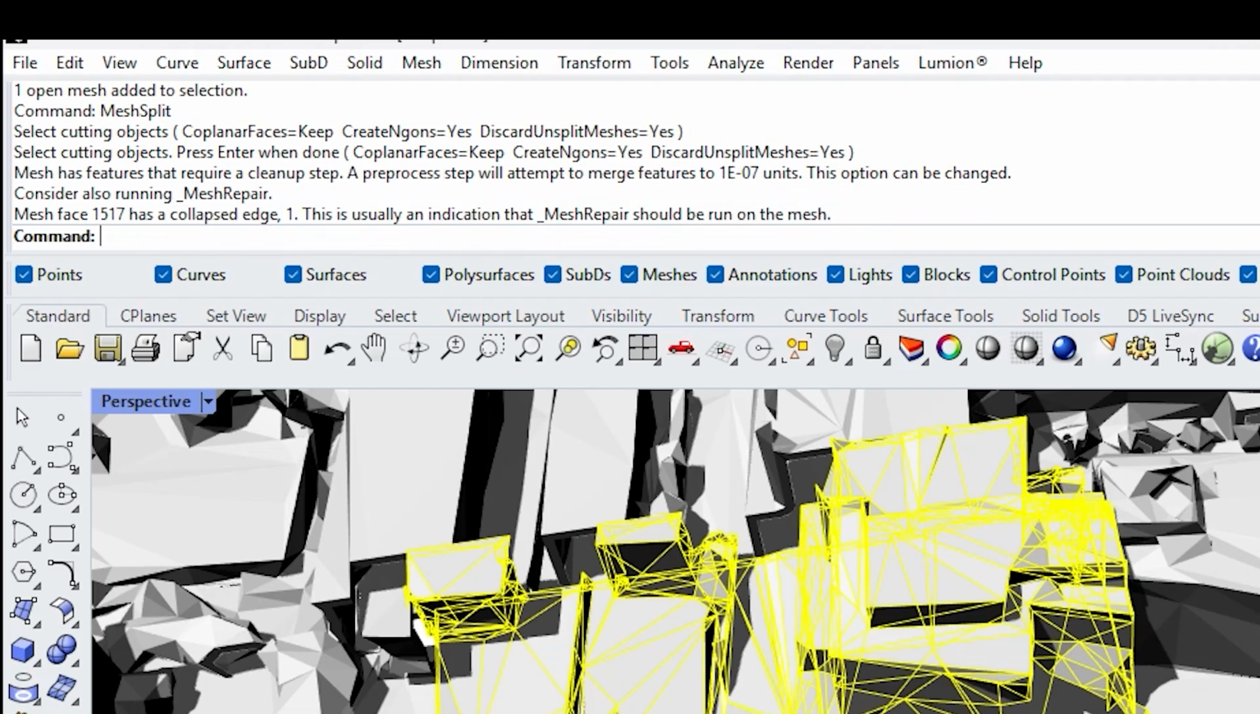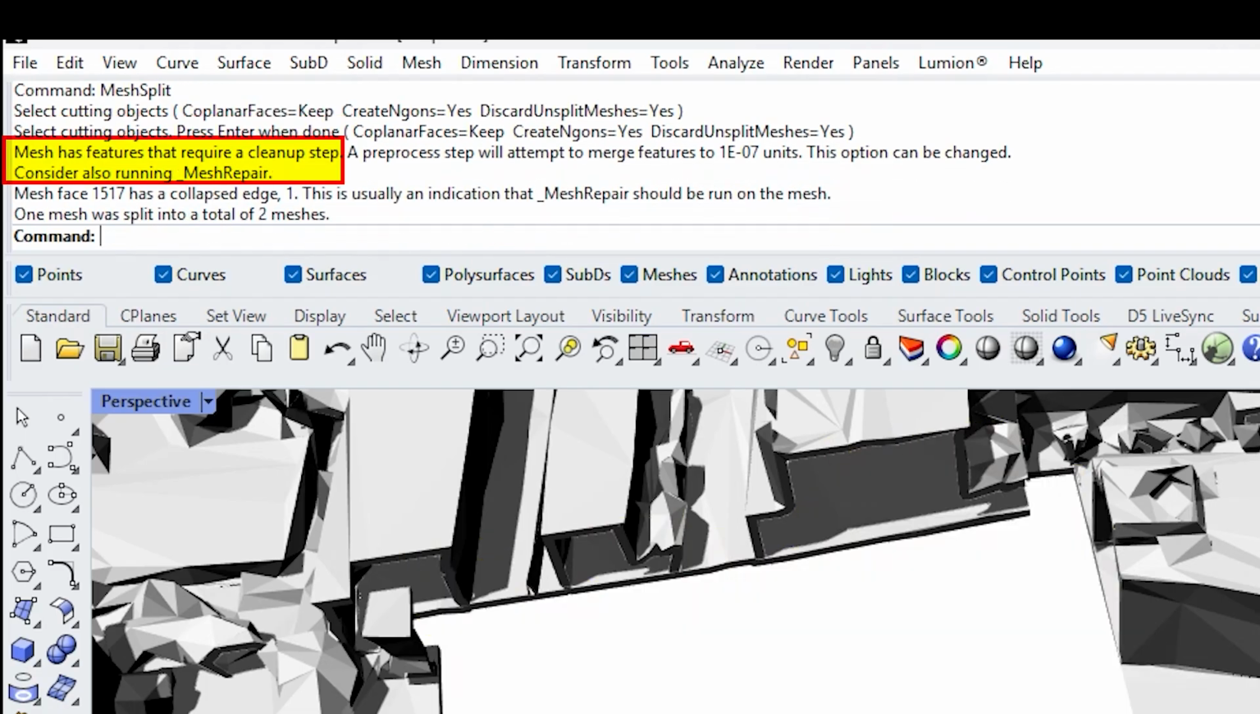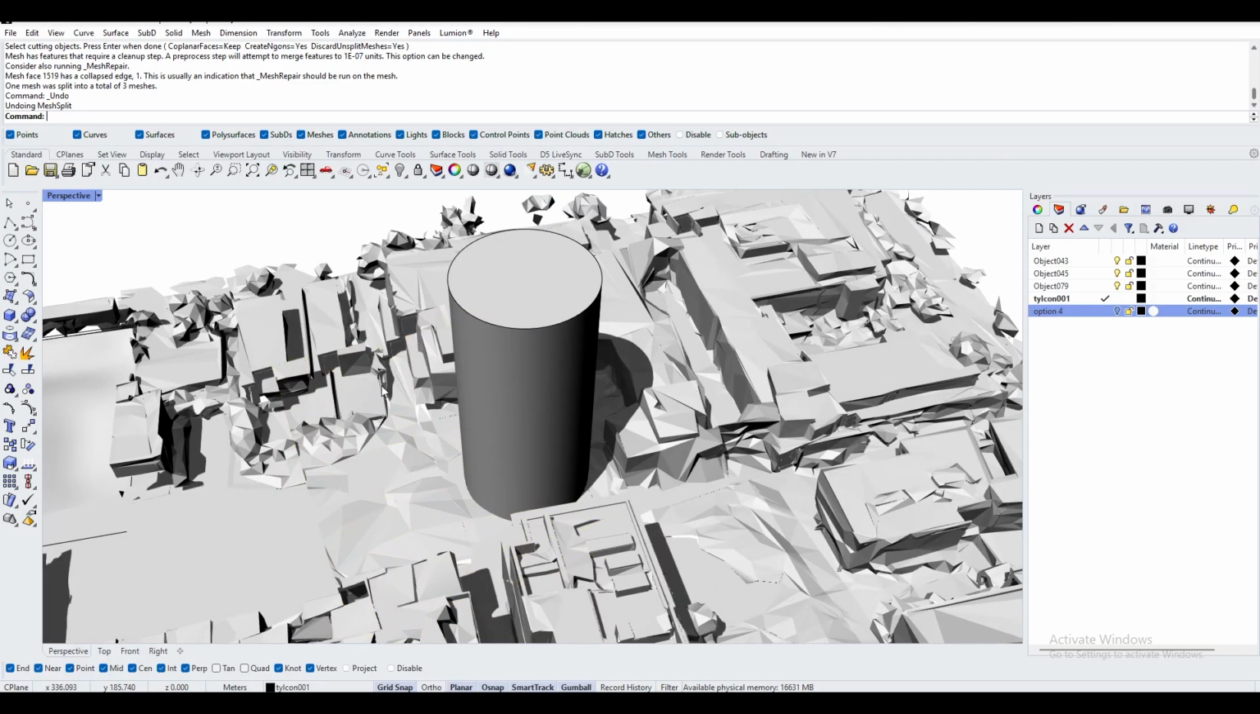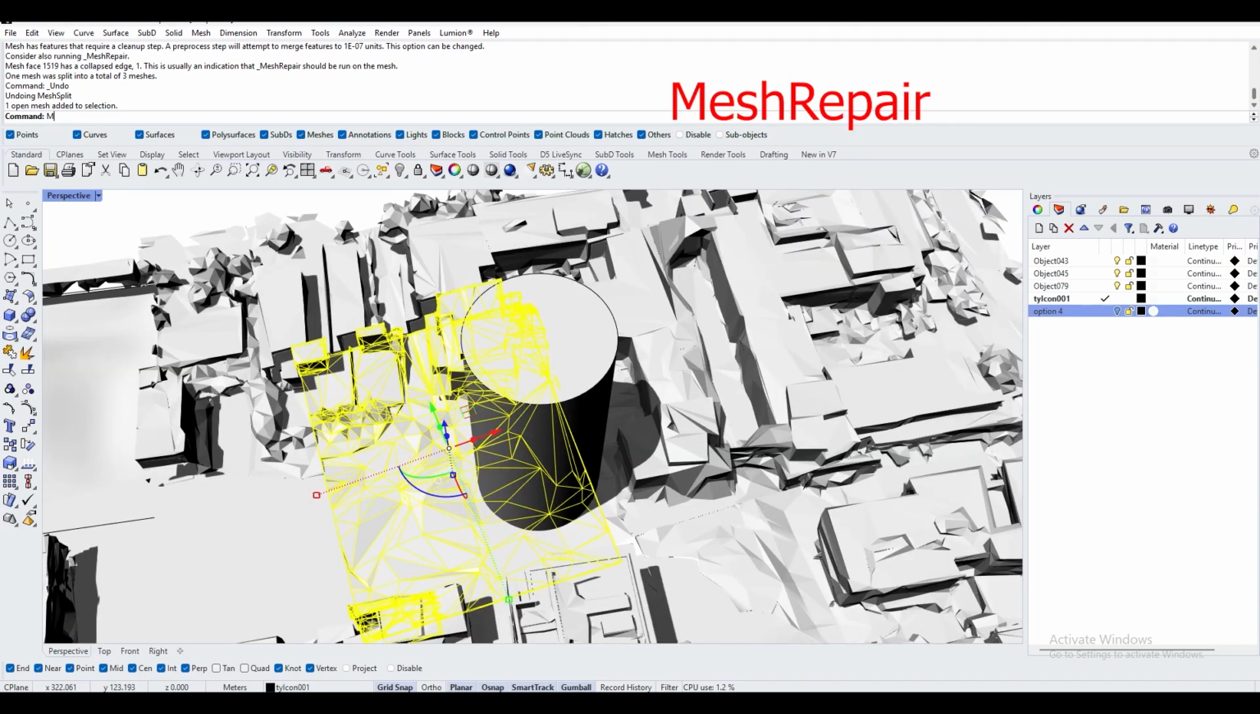It says mesh has features that require a cleanup step. Consider running mesh repair. Mesh face has a collapsed edge. This is usually an indication that mesh repair should be run on the mesh. Now we type mesh repair.